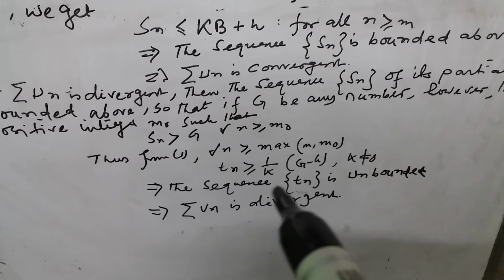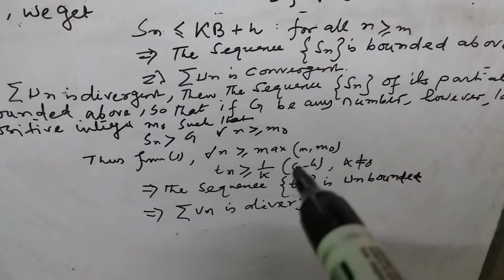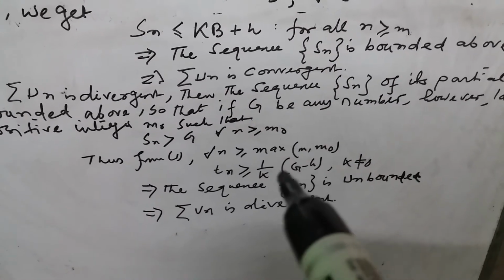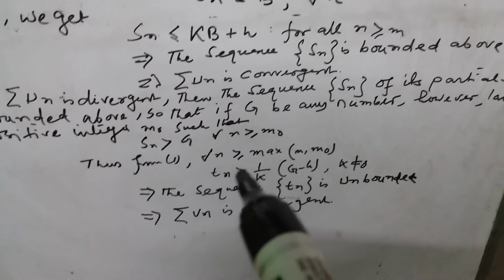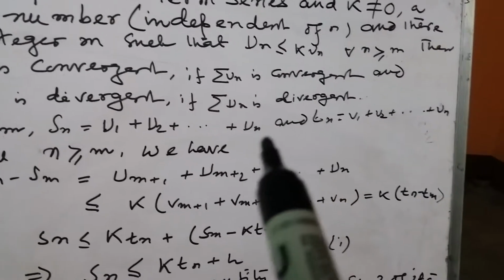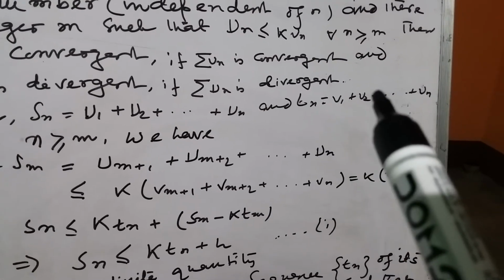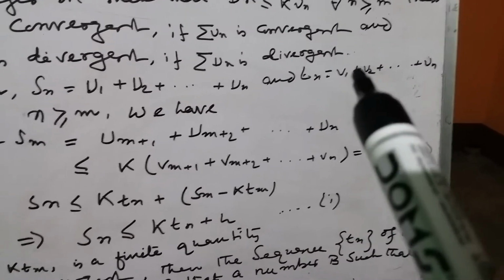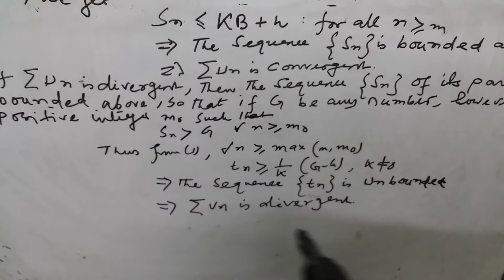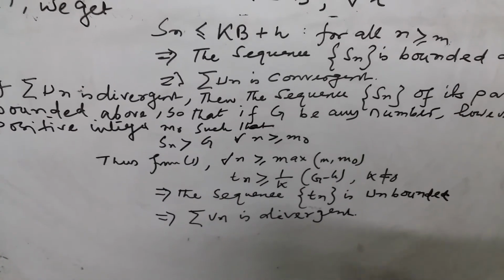So the sequence Tn is unbounded, because G is unbounded, so Tn is unbounded, and Tn is the partial sum of the series v1 plus v2 plus and so on, that is summation vn. So summation vn is divergent. Okay, thank you so much.